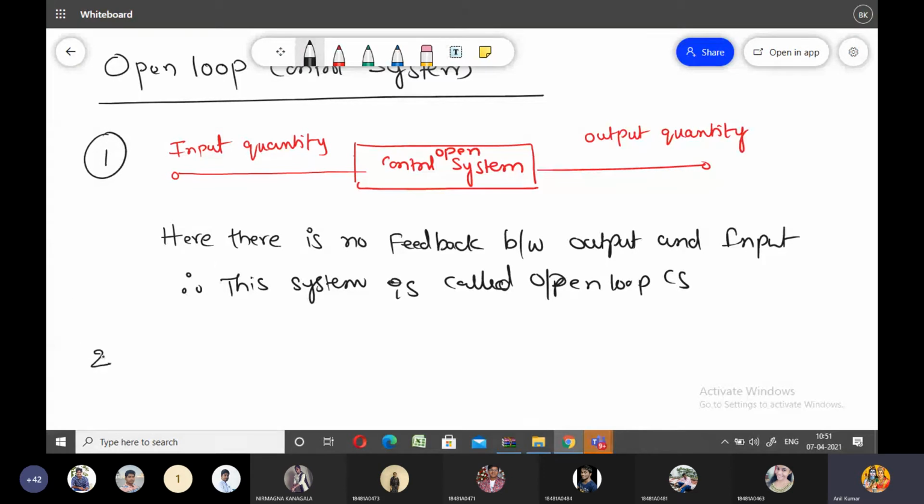What about the second point regarding this open loop control system? Here in this open loop control system, all of you please carefully listen. Here the output is equal to the desired output.